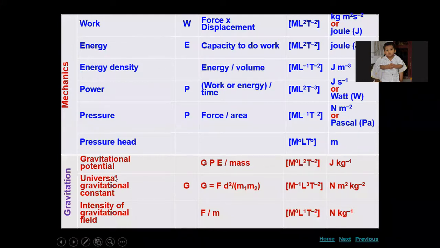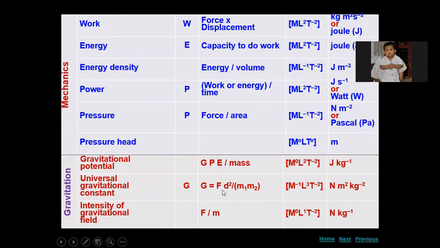In the gravitation part, we will come across gravitational potential energy, the universal gravitational constant G, and the intensity of gravitational field. Again, we will come to know all these when we go into those chapters individually. So it is a little difficult to derive all of them in this particular class itself. I'm just giving them to you. If you wish to, you can derive them based on these formulas.